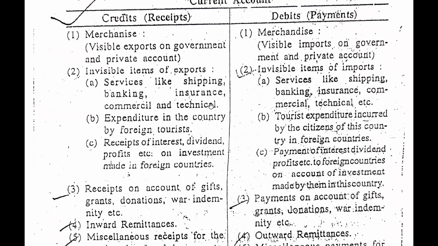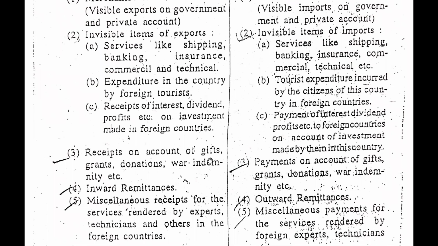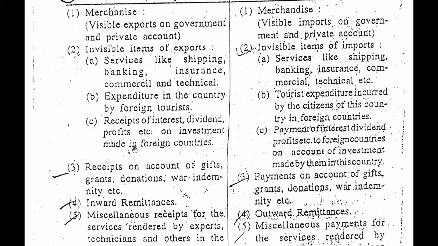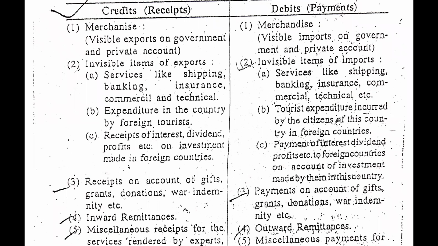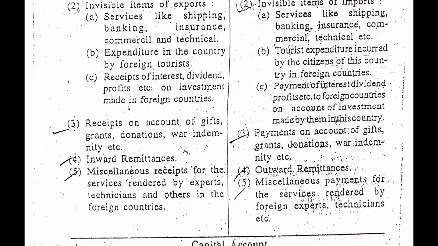Now guys, we will see the third point, that is receipt on the account of gifts, grants, donation, war indemnity, etc. So whenever we get gifts from other countries, it will be considered on the credit side of the balance of payment in the current account. And when we pay the amount of gift to other countries, or there are some other criteria also, that will be considered on the debit side of the balance of payment in the current account.